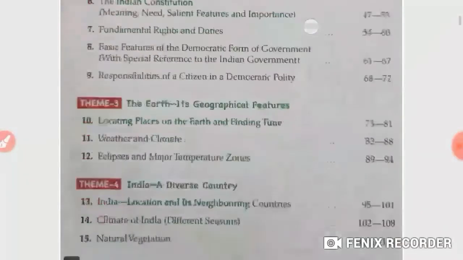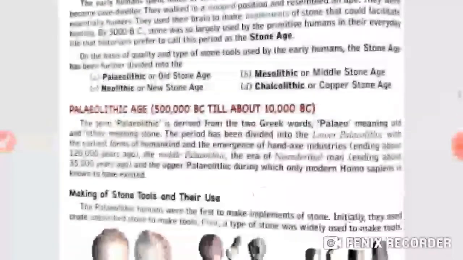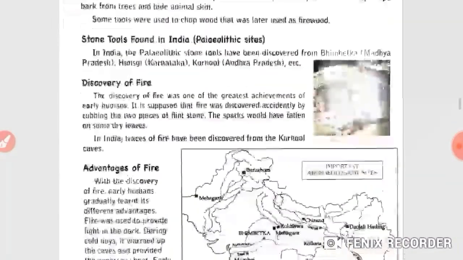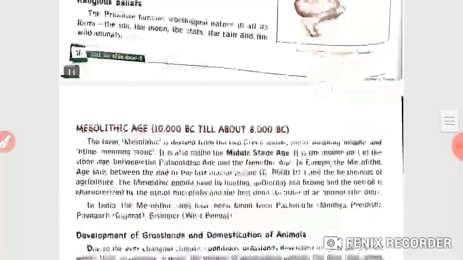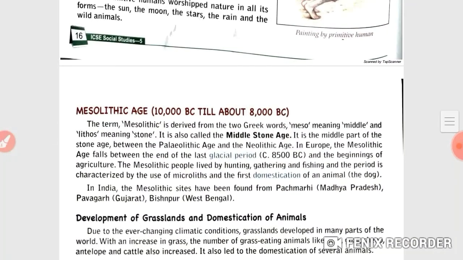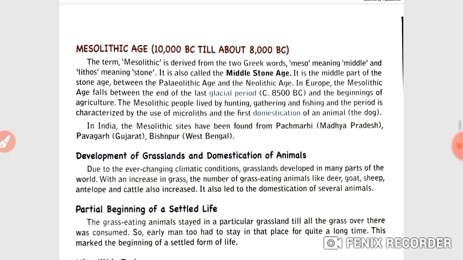Students, in the previous session we learned about the Neolithic age and the invention of fire, and now in this session we will discuss the Mesolithic age. So let us start our chapter with the Mesolithic age.